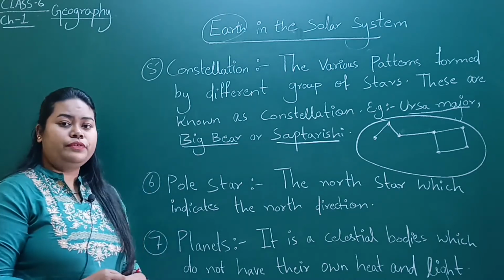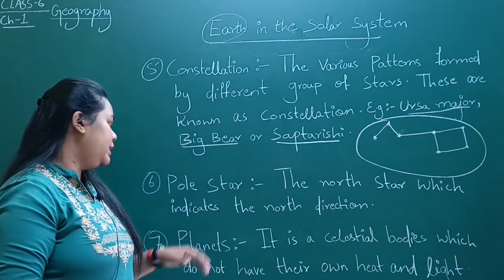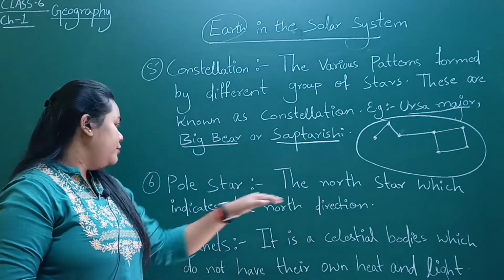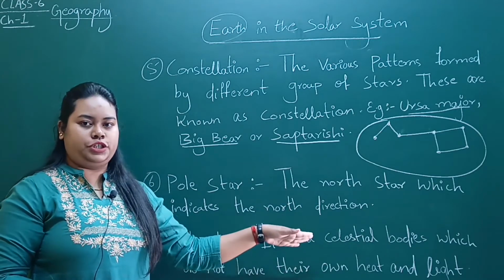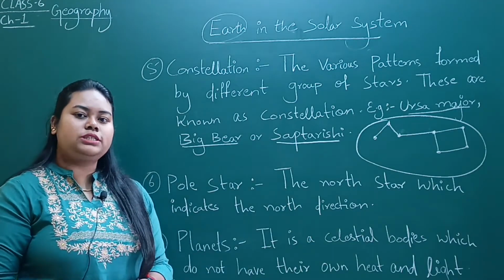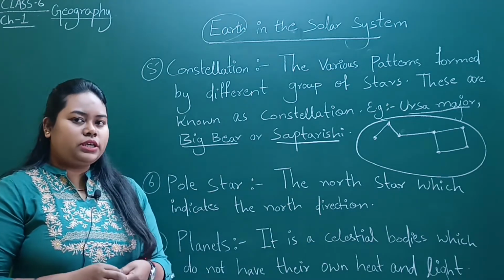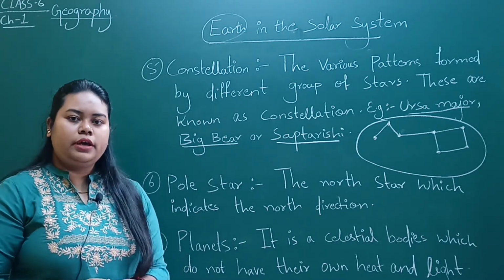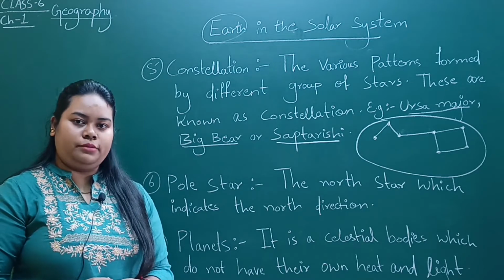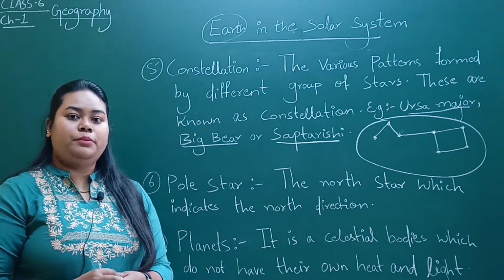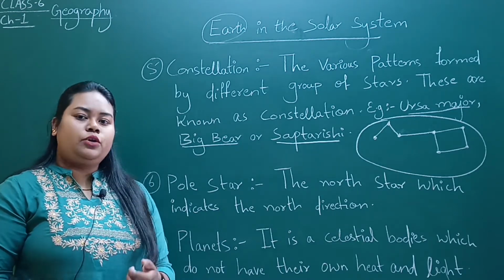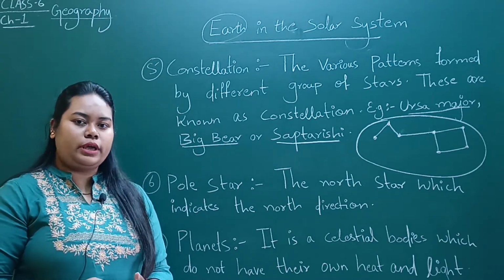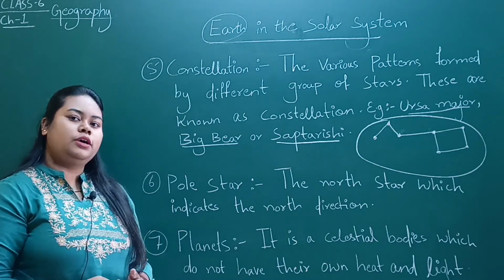Right. Now we will proceed to our next point, and that is pole star. What is the pole star? The north star, which indicates the north direction. Let me tell you a small story. In the ancient period, people waited for night time to look at the pole star, meaning the north star, and they would know where they were and where they had to move the next morning. That is known as the pole star.